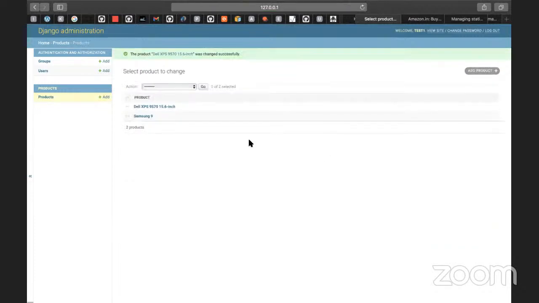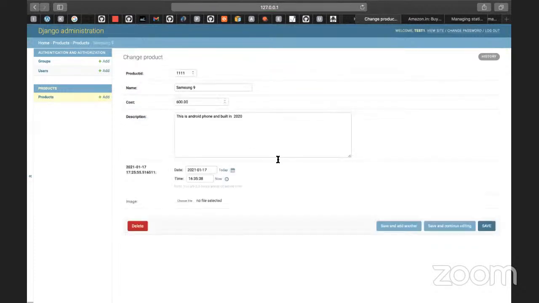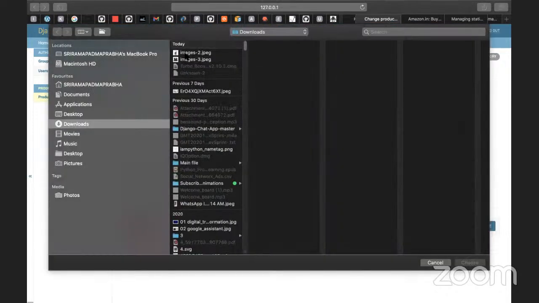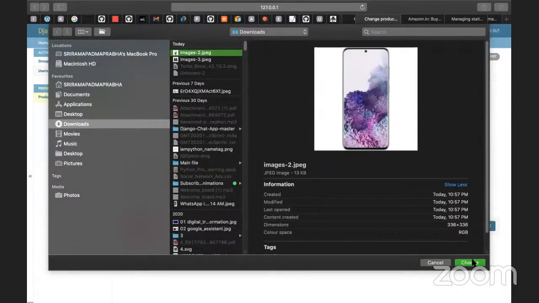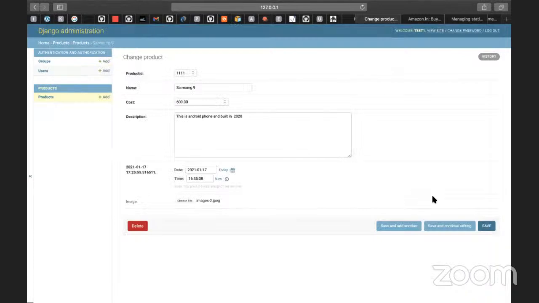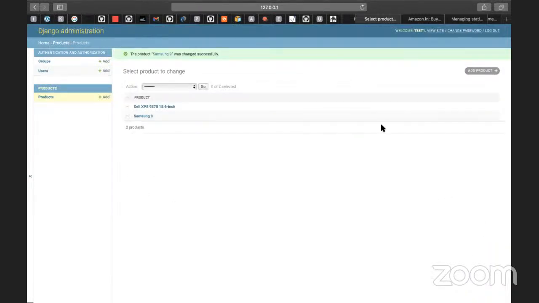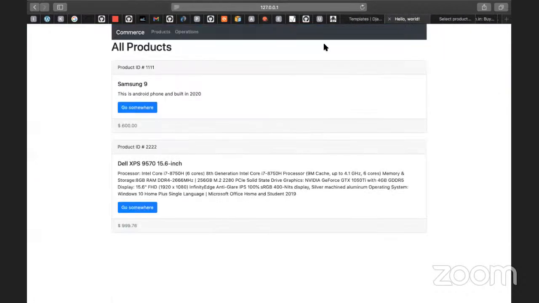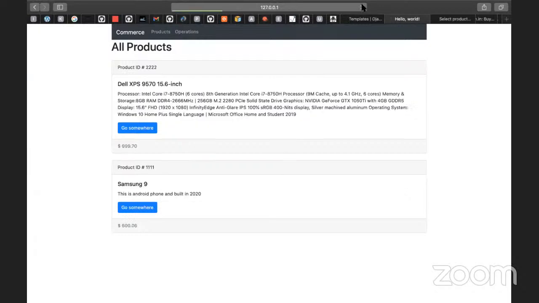Save it. Okay, and also upload Samsung. You can use the Samsung mobile and upload it here. Basically, I'm uploading the images and clicking on the save button. Okay, fine. So we are done with those images, but when you refresh here, it won't show because I need to update the information.